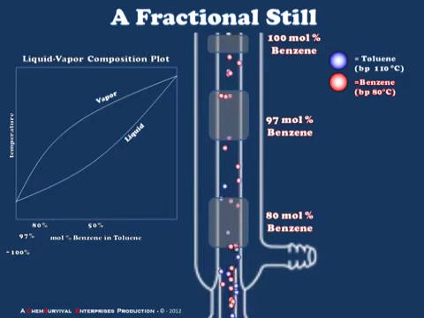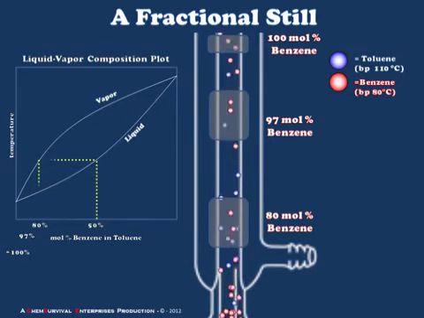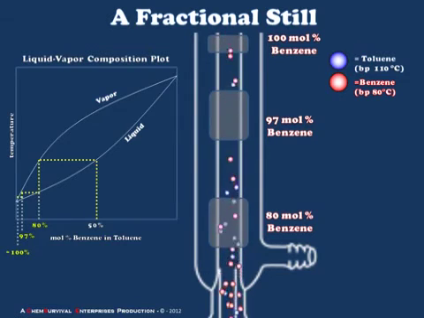So what we're really achieving here is the same effect as multiple distillations, but we're only running a single distillation using a fractionating column. If we look back at our liquid vapor composition plot, starting from a 50 mole % mixture of the two, we expect that a single distillation should yield an 80% pure distillate. If we were to run a second distillation, we would expect that we would have a 97% pure distillate. And if we were to again collect that and redistill it once more, we expect to have a situation where we have essentially 100% pure benzene.